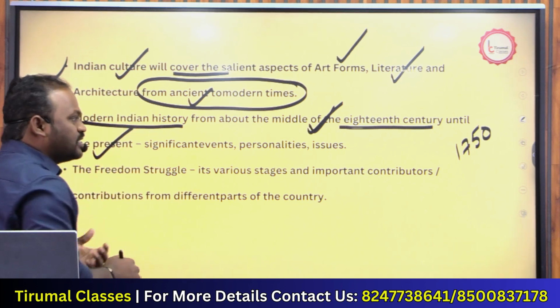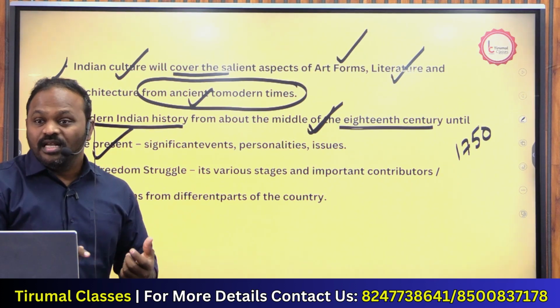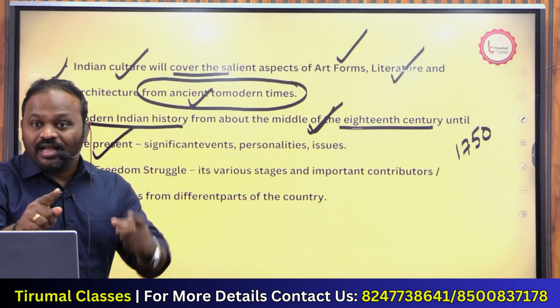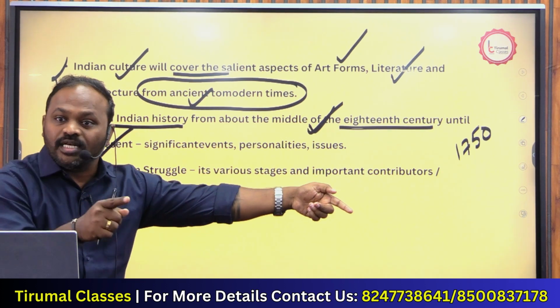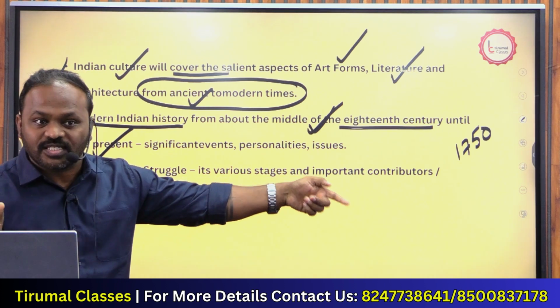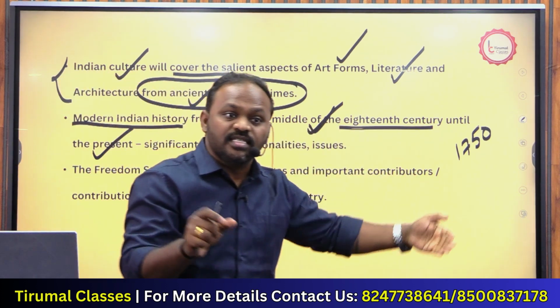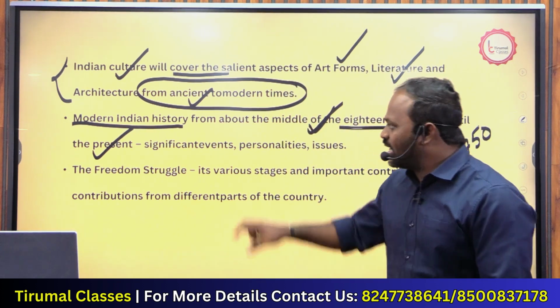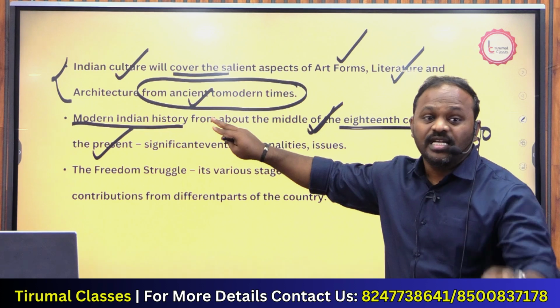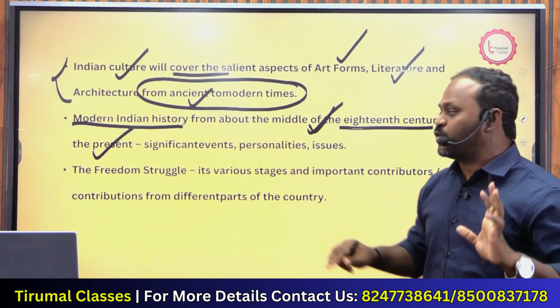Until the present day means up to 1947. Till 1947 is called modern Indian history. After that, we call it post-independent history. Understood? It covers both modern and post-independent history.